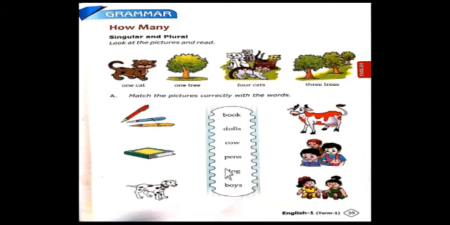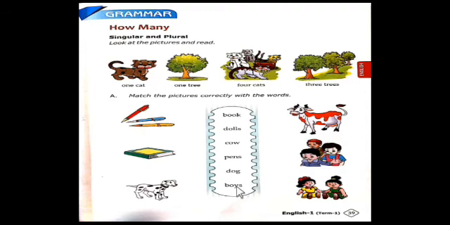Okay. The next, fourth one, dog. Where is the picture of the dog? Yes, on your left side, down. How many dogs are you looking at here? You are looking at only one dog, so it is in the singular form. The last one, boys.